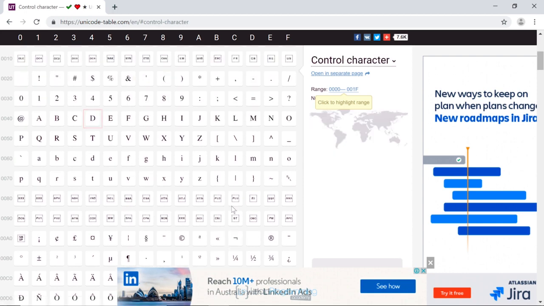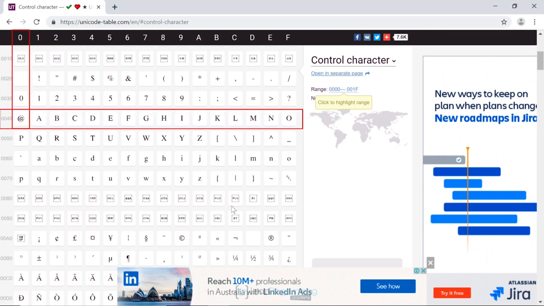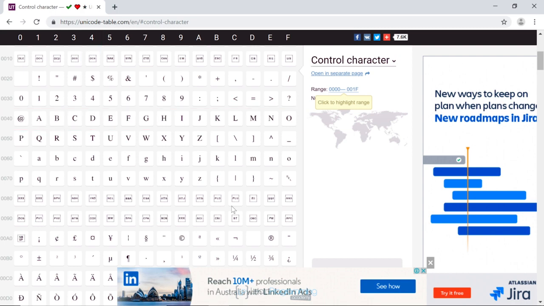Now notice that the letter D is on the screen there. And notice that's on the 4th row, and it's actually starting on the 4th column. So to the left of that row containing the @ sign and ABCD, notice that it's got 0040, and in the column above the letter D, it's got the number 4. So a Unicode character is comprised of a code that we key into IntelliJ. So to do that now, in this case, we're going to type in 004, and if we were using the @ character, we would leave it at 0, because that would be 0040, but because it's the D, we replace the ending 0 after 0040 with the letter in the column for D.